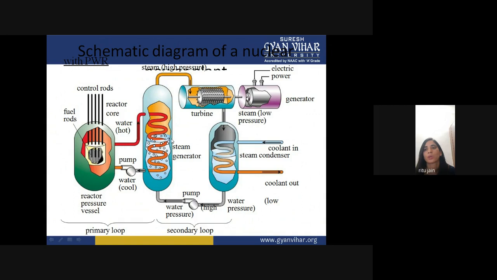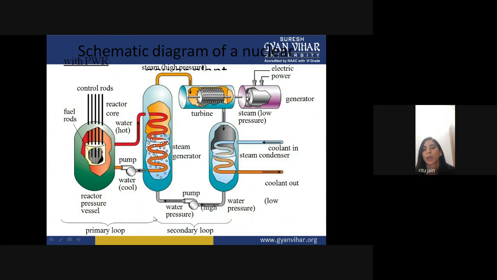This water gets heated, then it is converted into steam, and this steam is transferred to the turbine. The turbine is connected to the generator, which generates the electricity. This is your exhausted steam which comes into the condenser, where it is converted into water again, and then the water goes back into the steam generator to be heated.